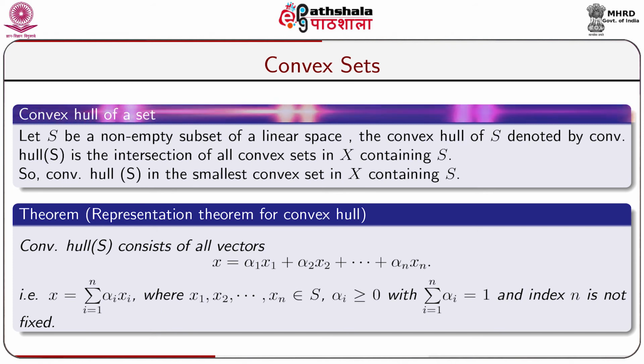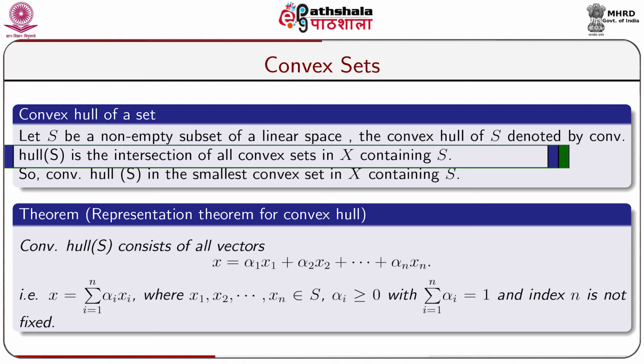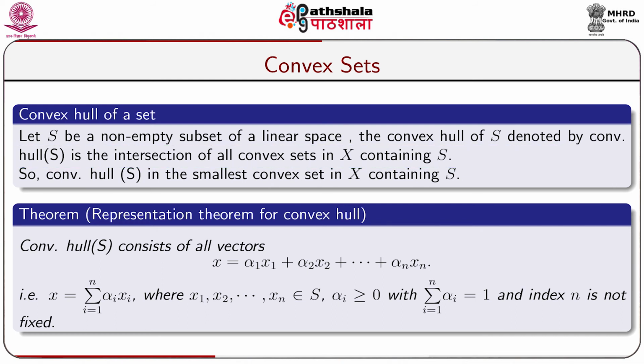Let us take a definition of a convex hull of a set. Let capital S be a non-empty subset of a linear space capital X. Then the convex hull of capital S, denoted by conv S, is the intersection of all convex sets in capital X containing S. So, the convex hull of S is the smallest convex set in capital X containing S. We know that an arbitrary intersection of convex sets is again a convex set, and since the convex hull of S is the smallest convex set in X containing S.